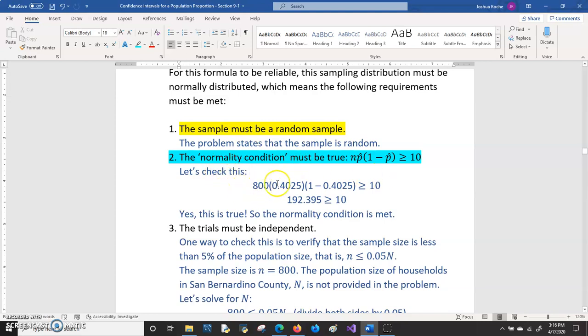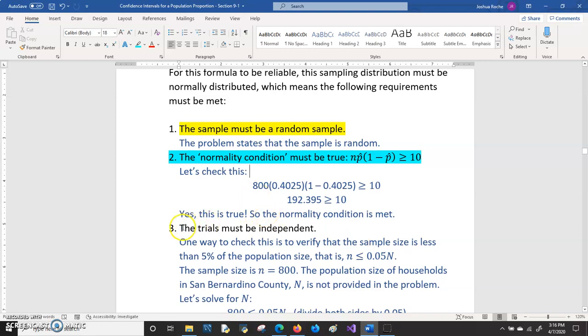And it's good to check this. n is 800. The p hat we just calculated is 0.4025 times 1 minus 0.4025. When you multiply that, it comes out to 192.395, and that is more than 10. That's true. And so the normality condition is met.